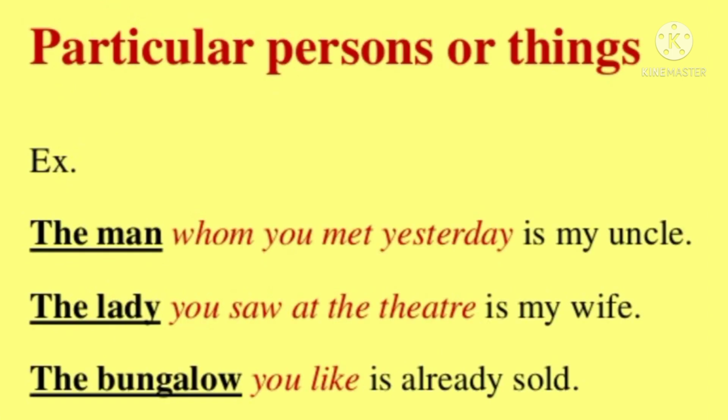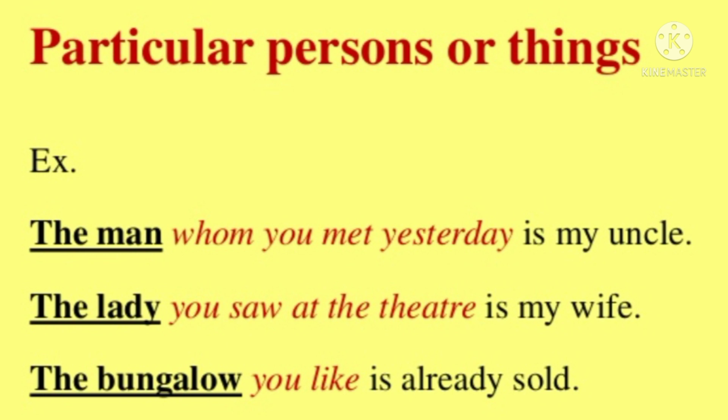Before particular persons or things, like the man whom you met yesterday is my uncle. Simply, if we talk about man, we use a or an before it. Okay, but here, since already there is a mentioning of whom you met yesterday, so in order to mention that this is a particular man, we use the.